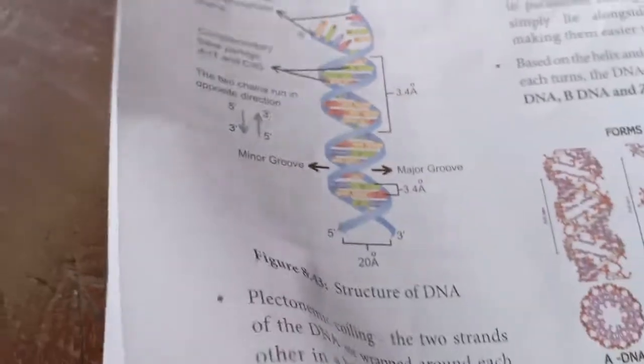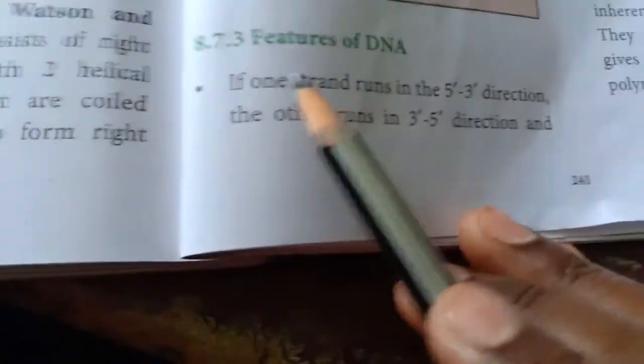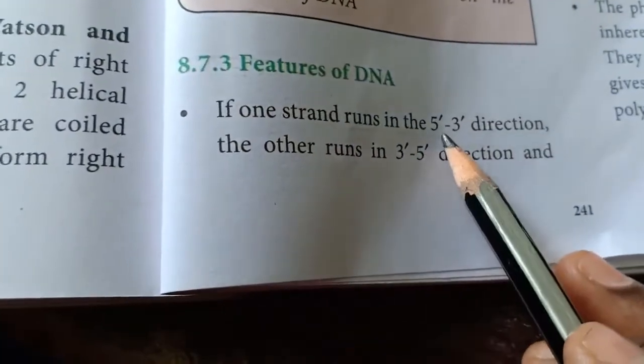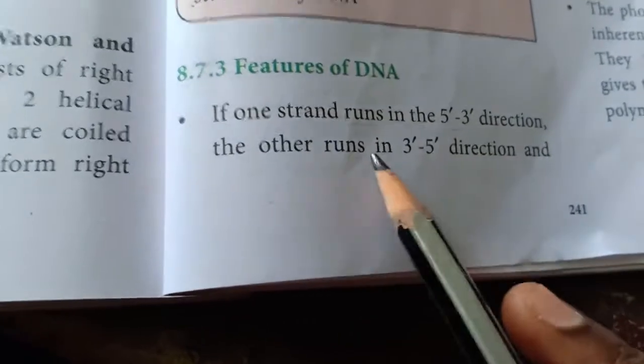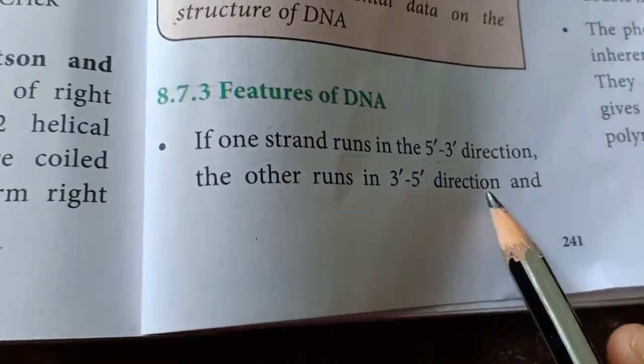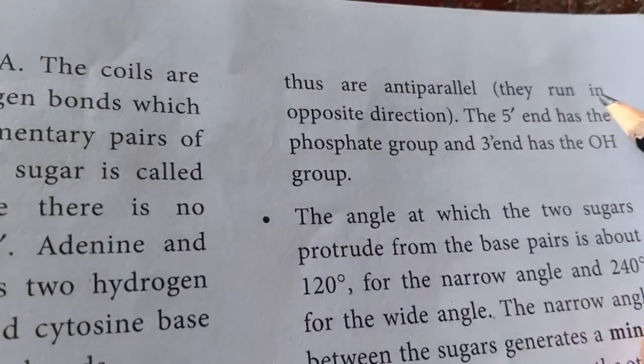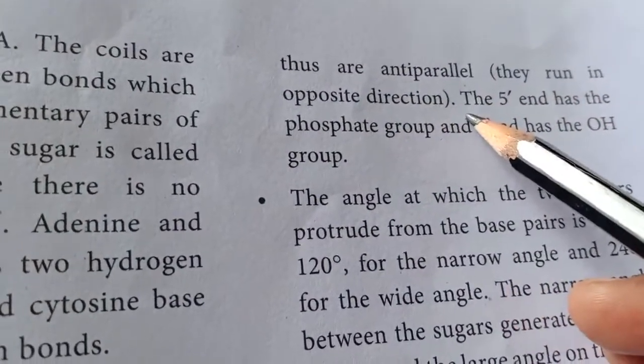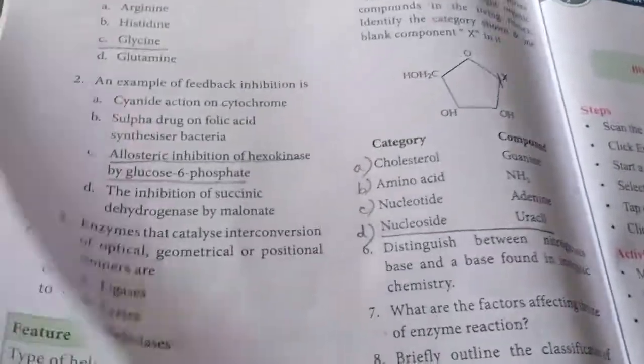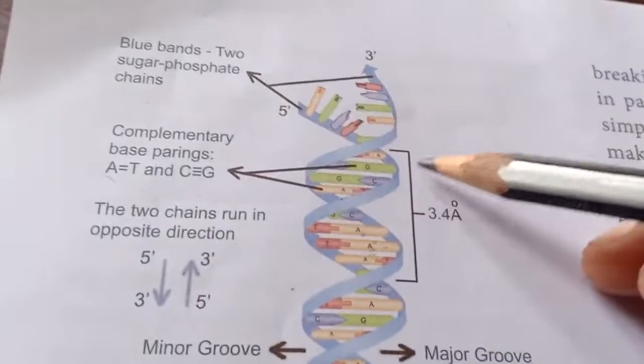This is the structure of DNA. You are going to write the characteristic features of DNA. See, you find the answer here. If one strand runs in the 5' to 3' direction, the other runs in the 3' to 5' direction, and they are anti-parallel to each other as they run in opposite directions. So this is your DNA structure.